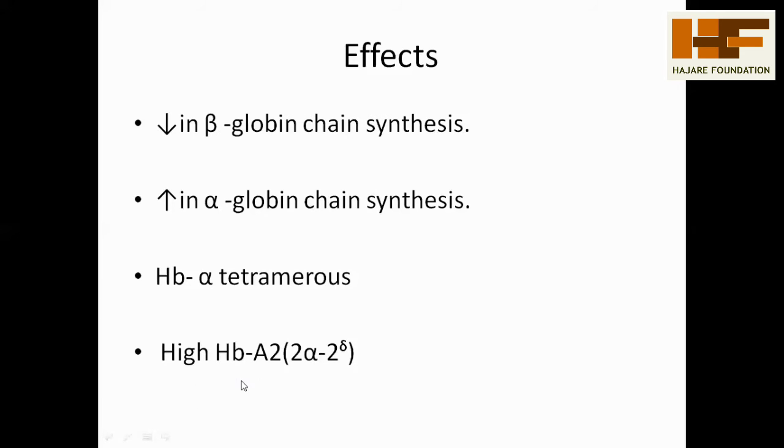And there is a high concentration of HbA2. If the person undergoes beta globin chain synthesis defect, automatically the HbA2 concentration increases. Whenever the HbA2 concentration increases, these molecules are arranged as 2 alpha and 2 delta chains. The 2 alpha and 2 delta molecules are increased in this state.